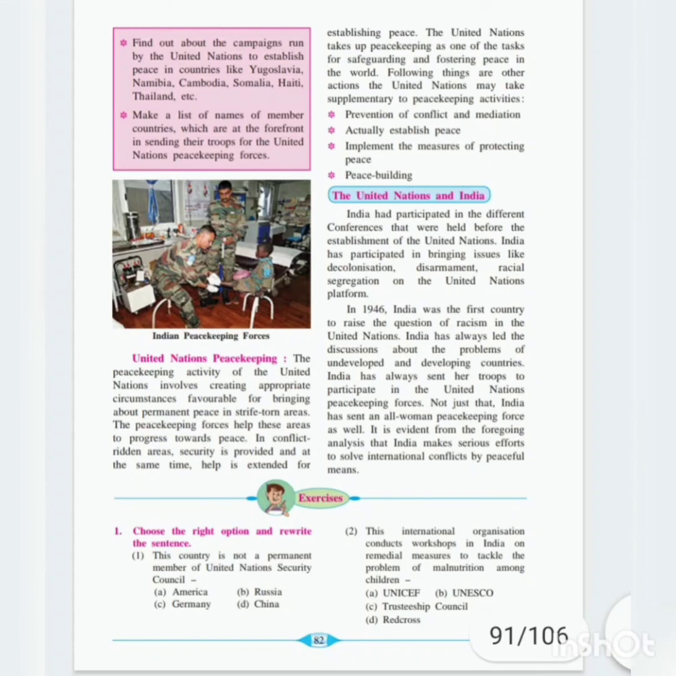Following things are the other actions the United Nations may take supplementary to peacekeeping activities for maintaining peace. So some other actions can also be taken by the peacekeeping forces. What are they? First one is prevention of conflict and mediation. First, it has to take such measures that there should be no conflict among the nations, and if conflict is going to take place, at that time it can mediate, intervene in that dispute, whatever clashes are going on, so that whatever problems are there can be resolved.